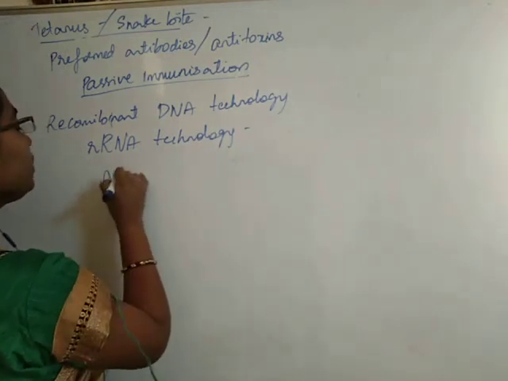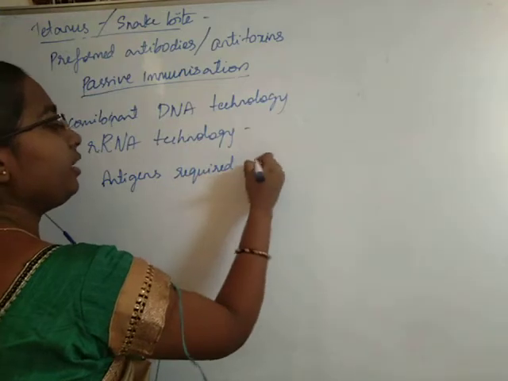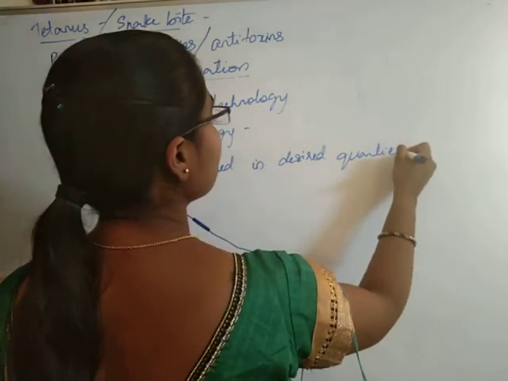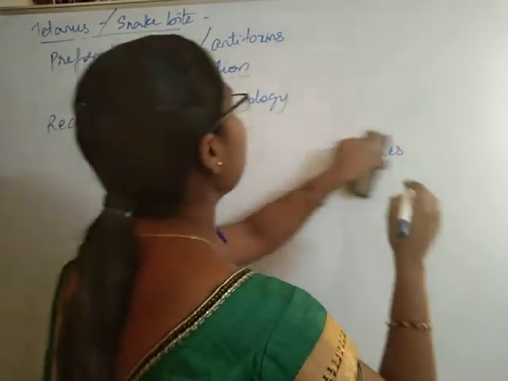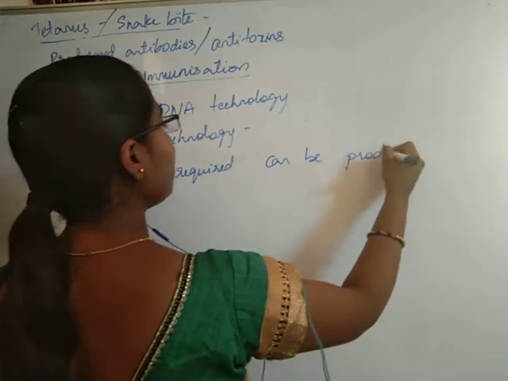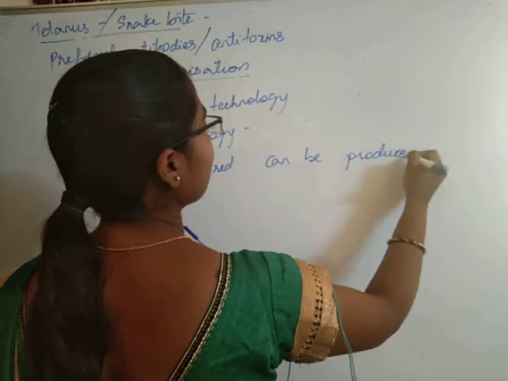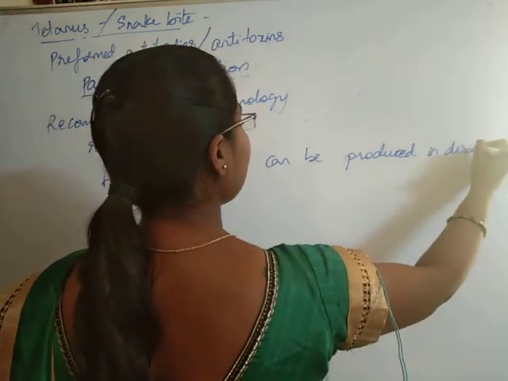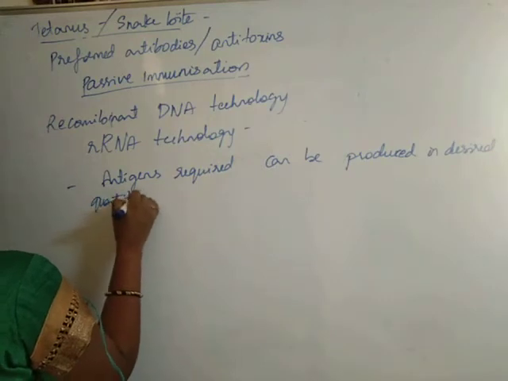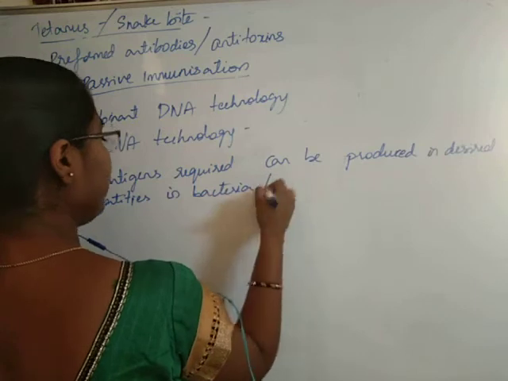Antigens required can be produced in desired quantities in bacteria or yeast.